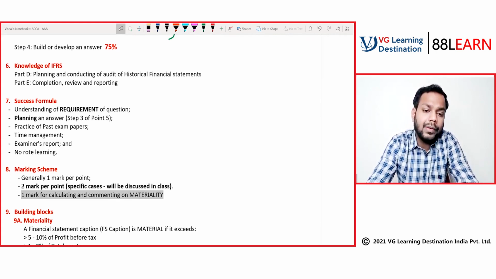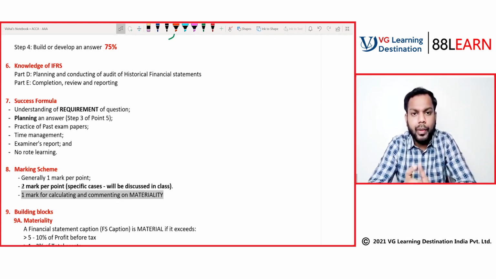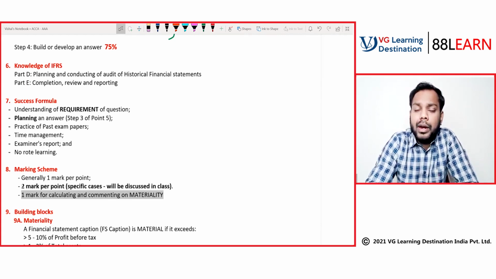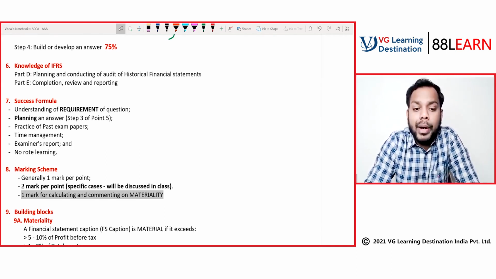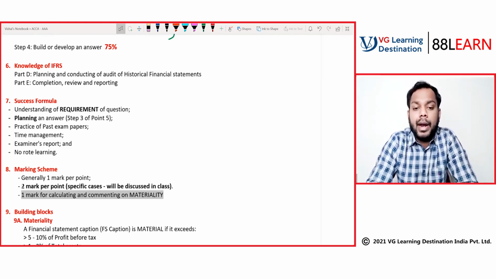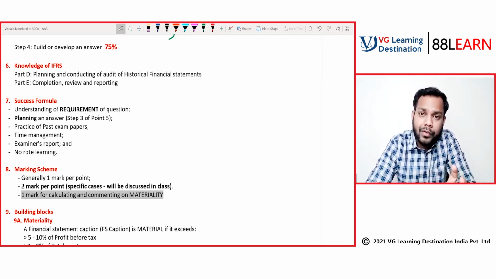Now, materiality. Whenever data is given in the question to calculate materiality, always calculate materiality and comment upon it. If you do so, you will get 1 mark as a bonus. So never lose the easy marks in the exam. These are the marks that will make you different from the ones who merely pass these examinations.